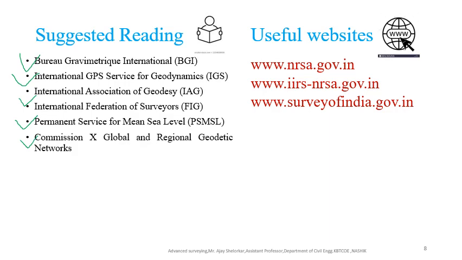Useful websites: www.nrsa.gov.in, www.iirs-nrsa.gov.in, www.surveyofindia.gov.in.